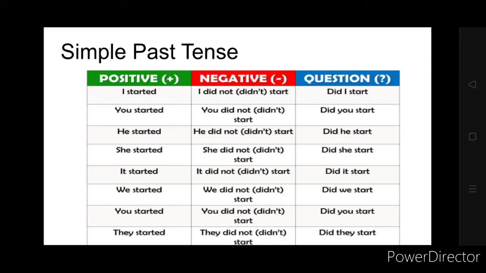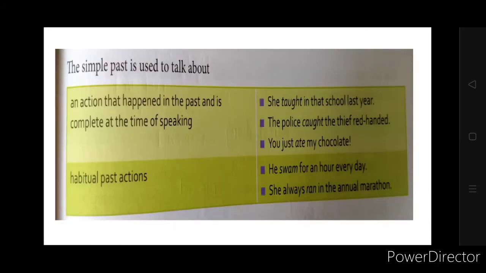So I started, you started, he started. Okay, now when we are converting it into negative, we just add I did not start and the base form of the verb. I did not and the base form. And question में वापस did का जो position है, वो उसको invert करेंगे. Did I start? Did you start? Did it start?